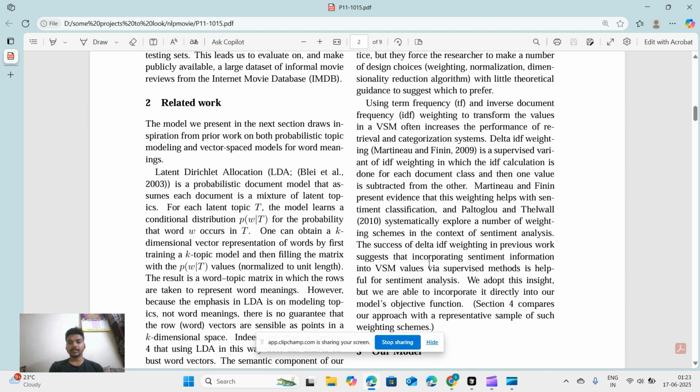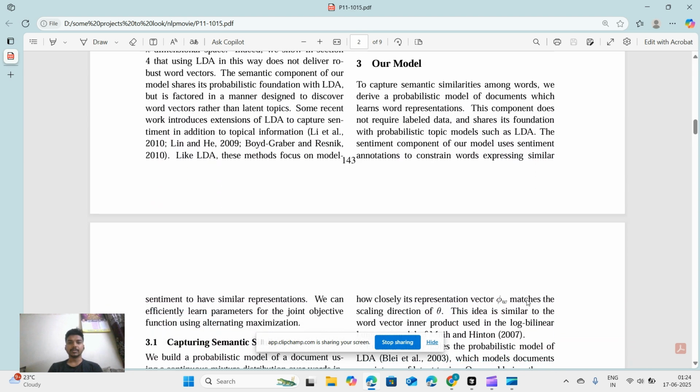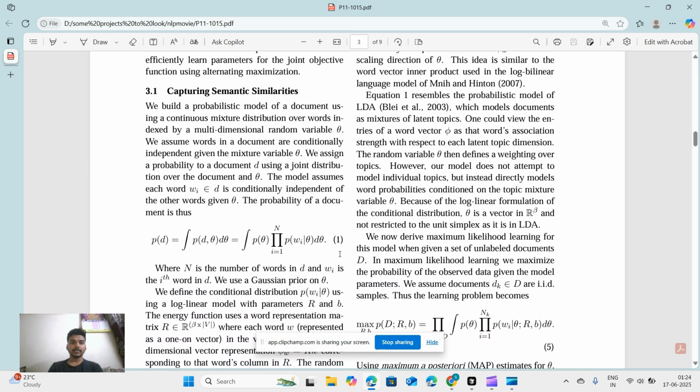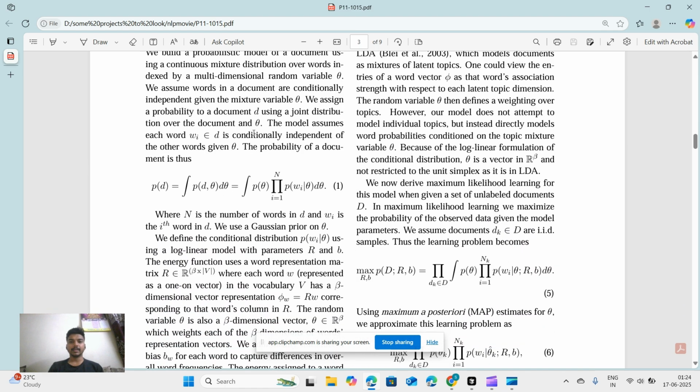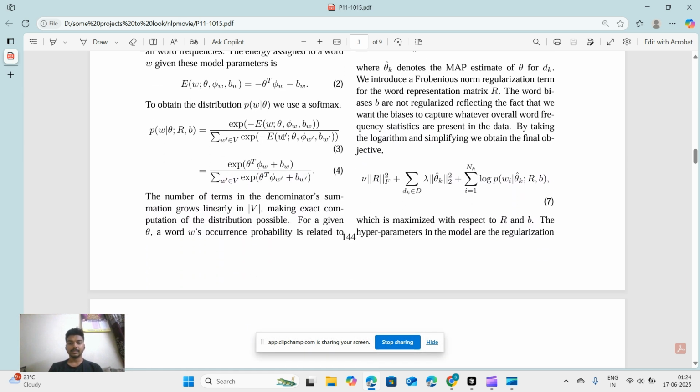With this, the paper came up with a new approach of having components for it. So they have the semantic similarities. They have done it with two methods.